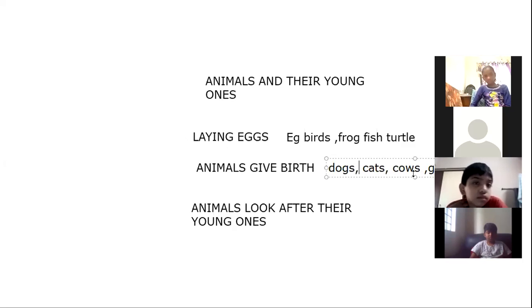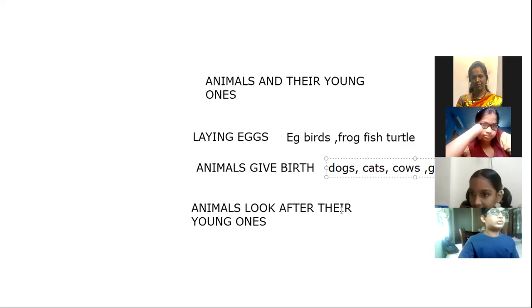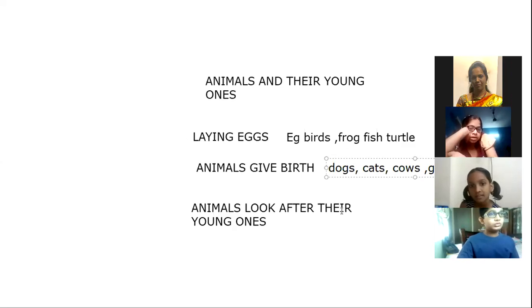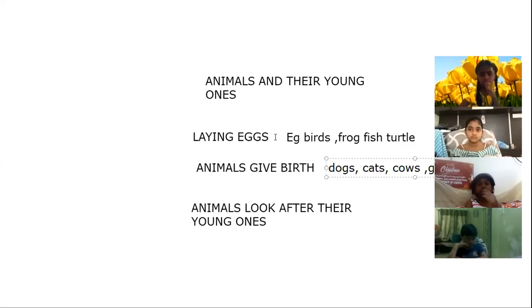Dinosaur egg. So dinosaurs lay eggs. Dinosaurs are also in the reptile and bird family. The animals which lay eggs are birds, frogs, fish, and turtles. Even lizards give birth to their young ones by laying eggs. Snakes also lay eggs.